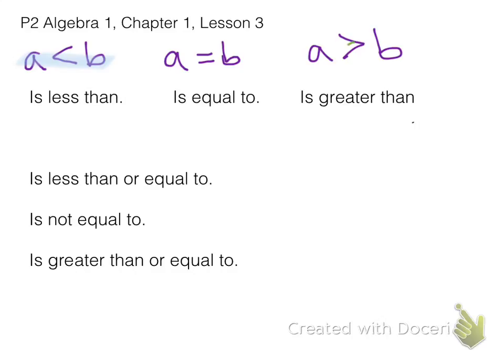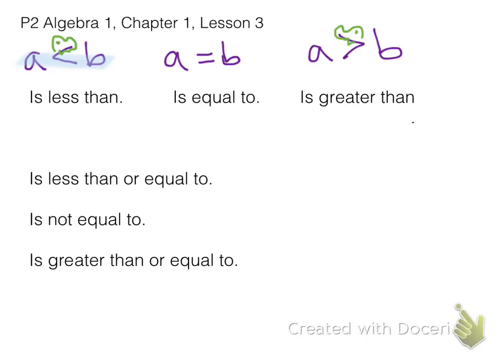Let me make that alligator. There we go. The alligator is going to eat the bigger lunch. So in this first one, B is bigger, so that's the way the alligator is going to face. In the second one, there is no alligator because they are equal. The alligator can't choose, so he's going both ways. And then is greater than, the alligator is eating the A because it is the bigger lunch.